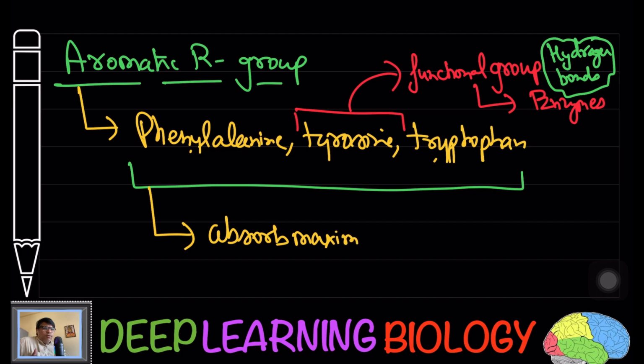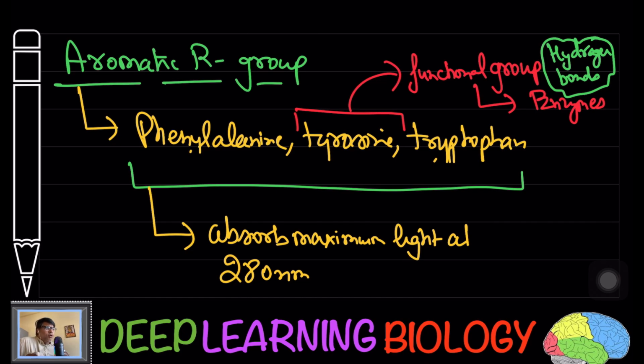If you see these amino acids, phenylalanine, tyrosine, tryptophan, and look at the structure, they are going to have an aromatic group, benzene ring like structures, and these structures can absorb light. Here we can quantitate proteins at 280 nanometers. Generally, if we have to see whether proteins are present in a sample or not, we use a UV spectrophotometer, and what wavelength of light are we going to use?